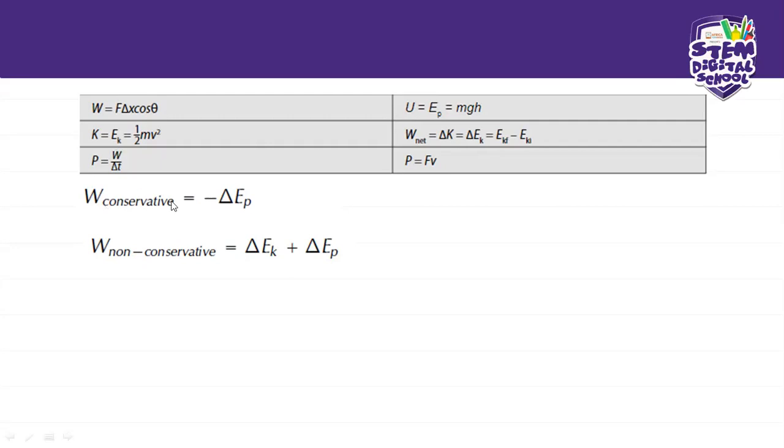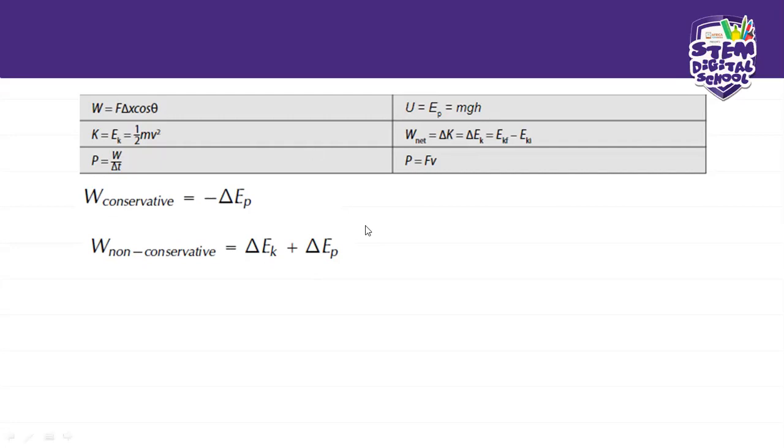The work conservative is usually one that is gravitational, whenever there are frictionless bodies, or no resistance to the movement, etc. Then we have the negative change in potential energy. So this is our formula for work conservative. And then work non-conservative, that's the one where we'll have the change in kinetic energy plus the change in potential energy. So this is work non-conservative.